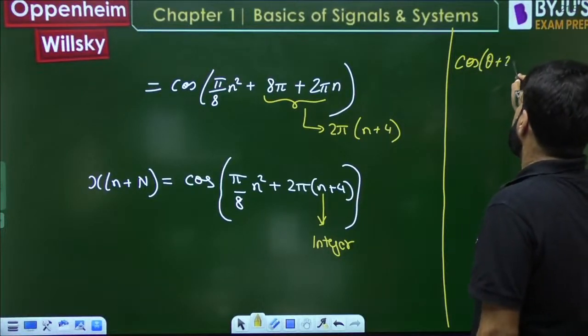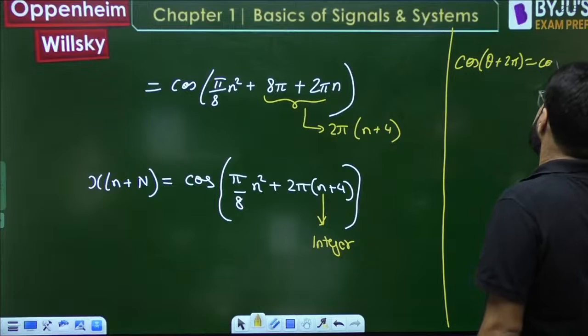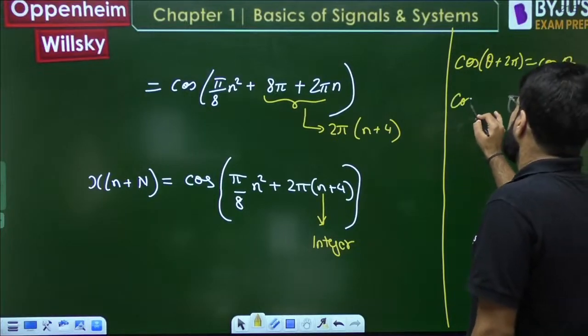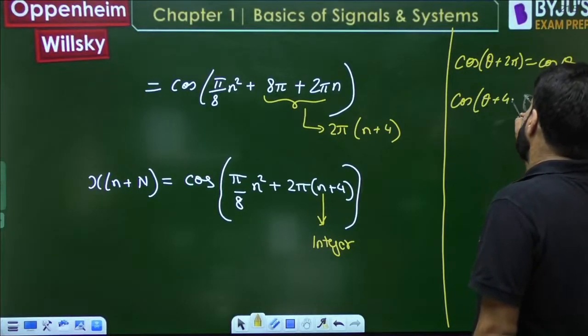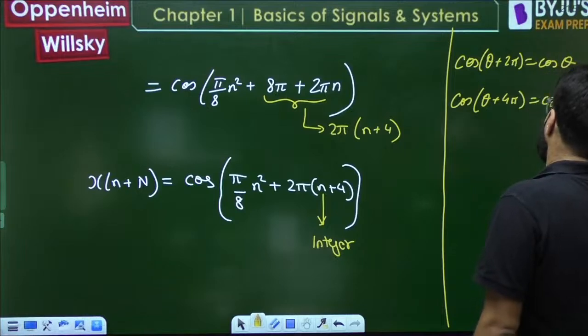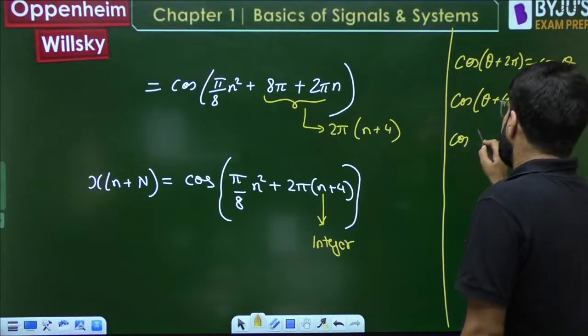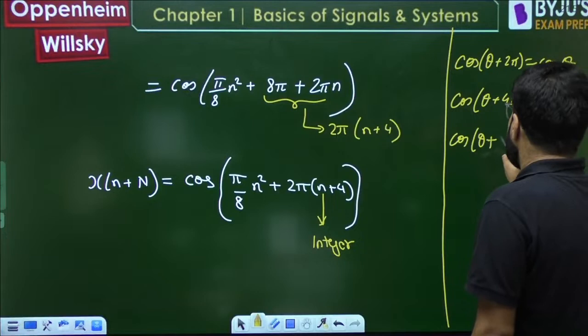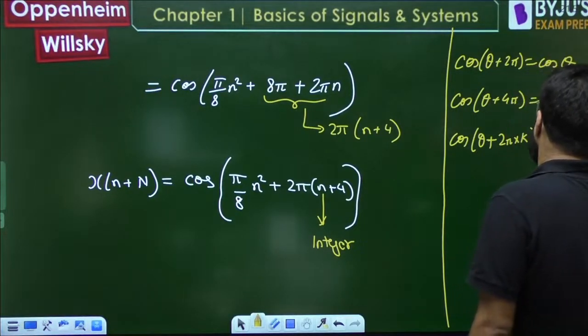Cos theta plus 2 pi, what is it? It is cos theta. Okay, cos theta plus 4 pi, what is that? That is also cos theta. Okay, cos of theta plus 6 pi. So cos of theta plus 2 pi times any integer.